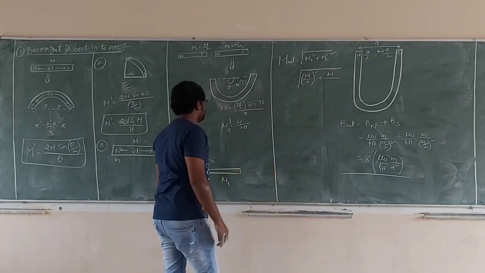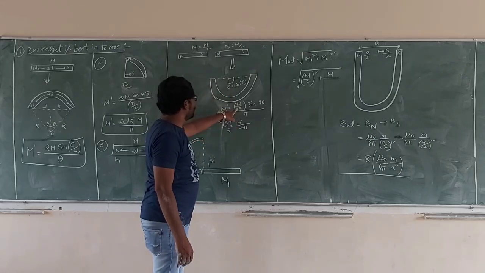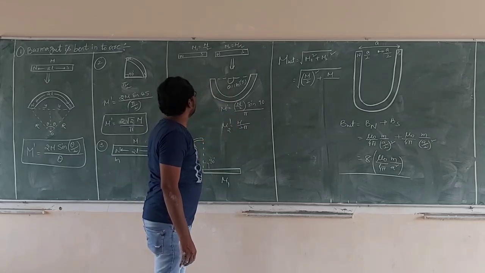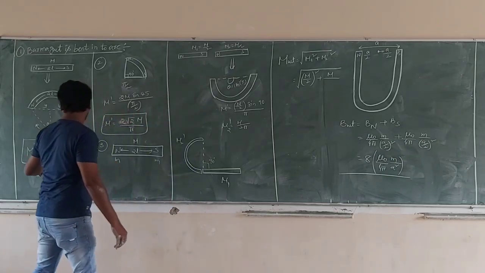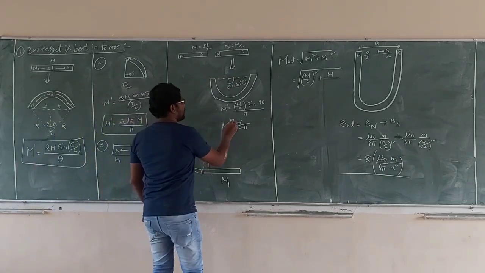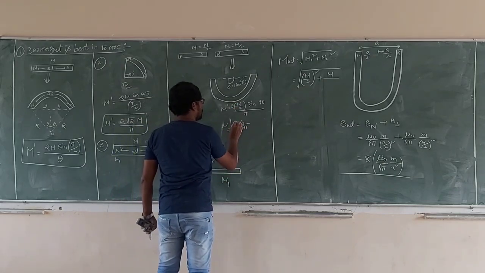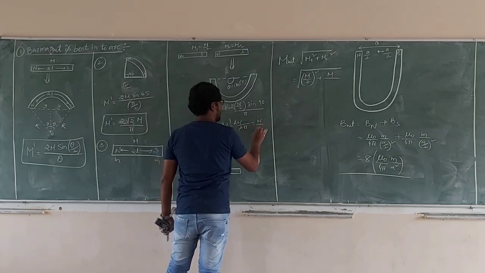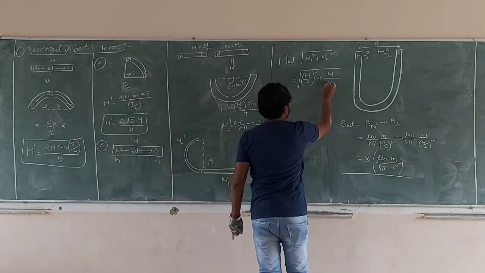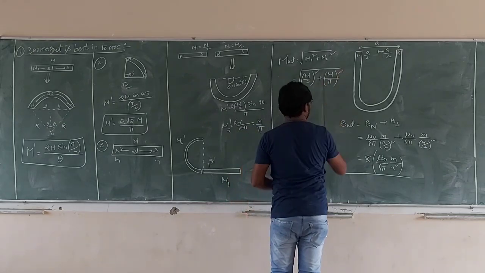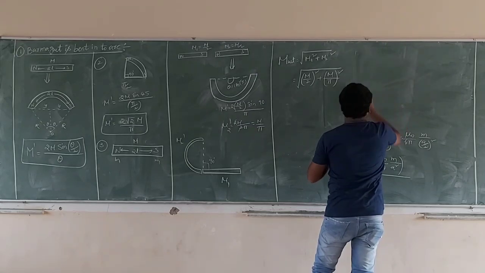So here M by 2. The formula has 2M; 2M means the 2 cancels the M by 2, that's what I want. So M by pi goes there. This is also important.